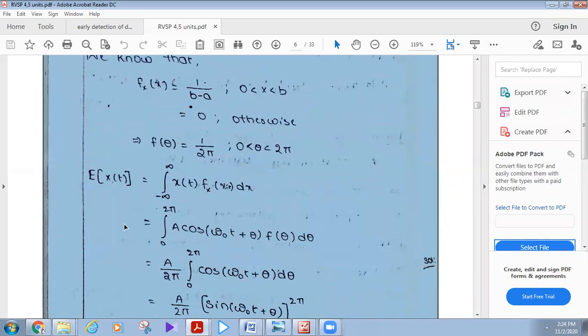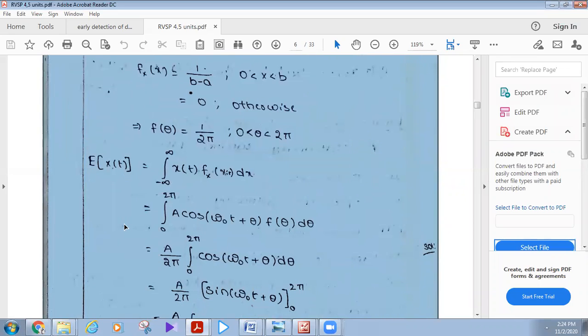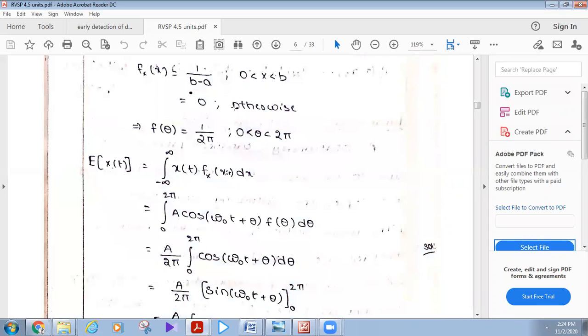Now the first one is the mean value. So the formula is E of x of t is equal to the integral of x of t into f of x comma t dx. This is the formula, right? Now what are the limits here? The limits are 0 to 2 pi.